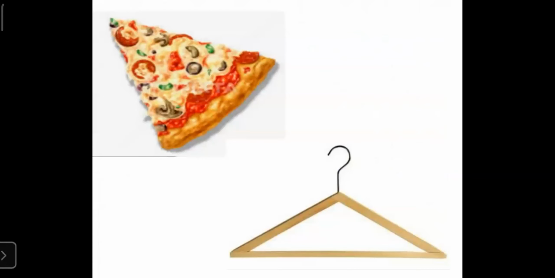What are the things, students, that we see that are in triangle shape? See, this is a piece of a pizza. Pizza, when you cut it into pieces, each piece can be cut into a shape of a triangle. So this is a shape of a triangle. And next picture is of a hanger. Hanger is used to hang clothes. So this hanger is also in the shape of a triangle.